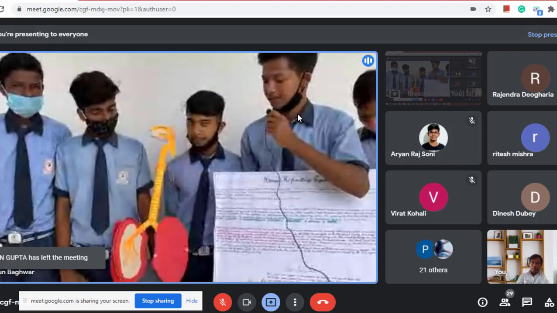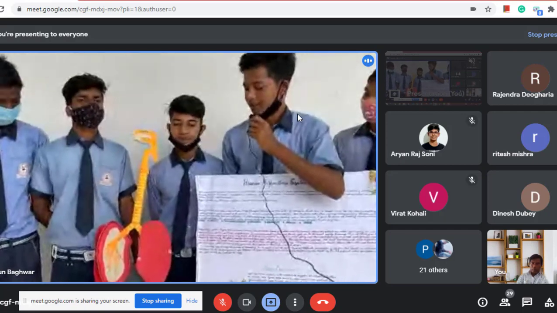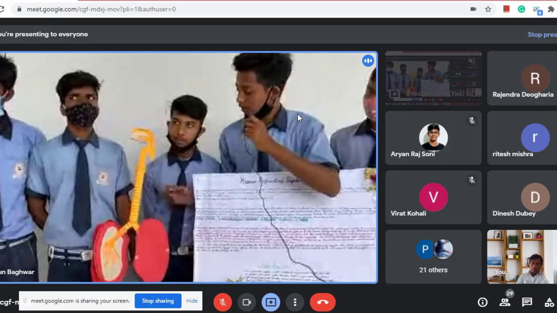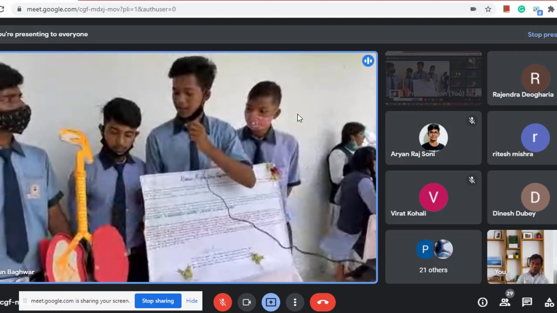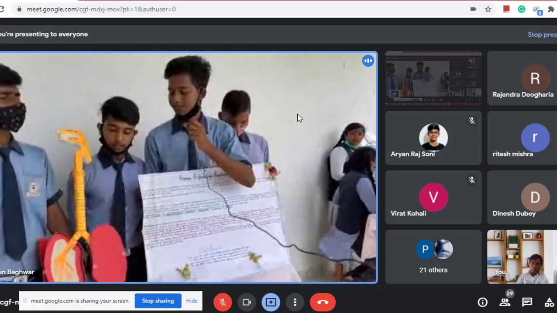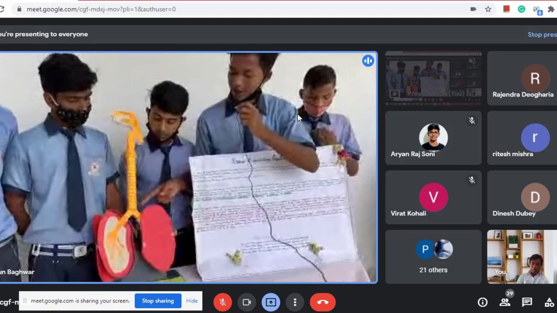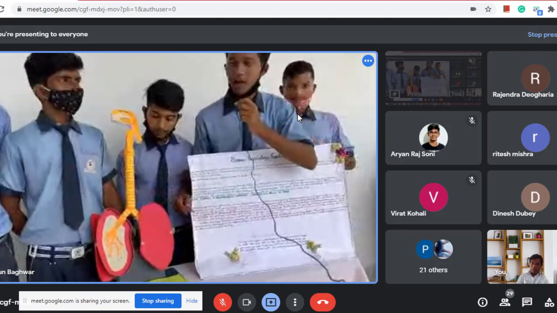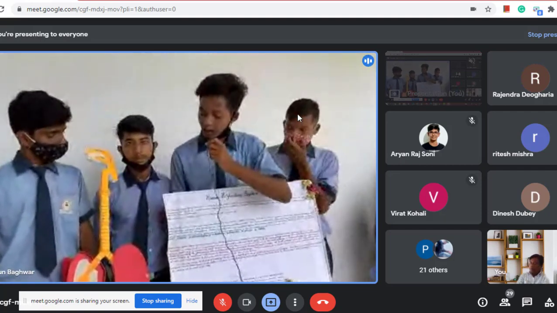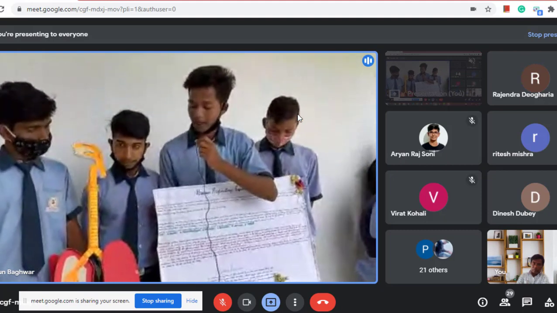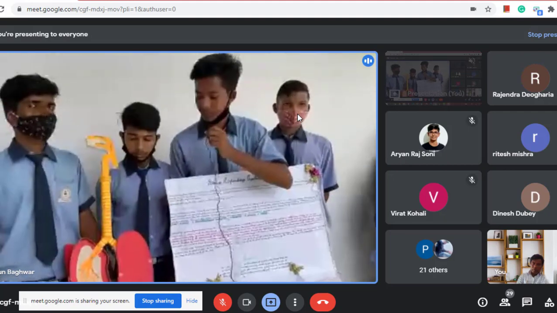As the air pressure decreases inside the chest cavity, the air in the atmosphere, which is at high pressure, rushes into the lungs through the nostrils, trachea and bronchi. In this way, during the process of breathing in, the alveoli or sacs present in the lungs get filled with air containing oxygen, and the alveoli, which are surrounded by blood capillaries, help in the diffusion of oxygen into the blood.